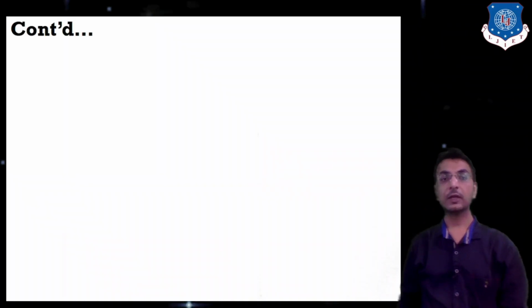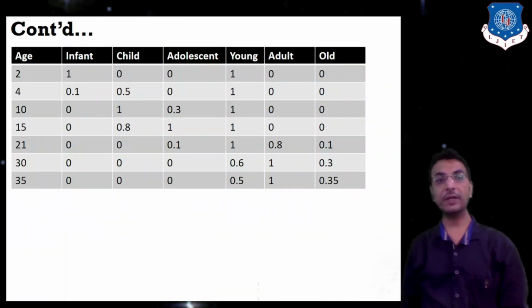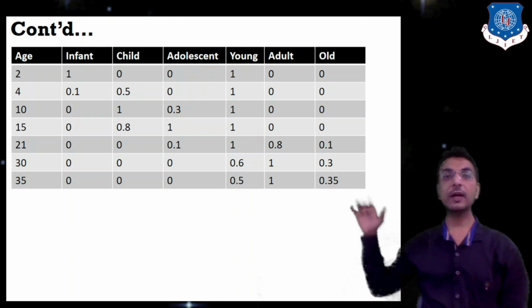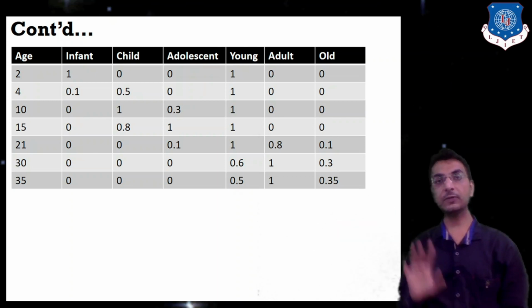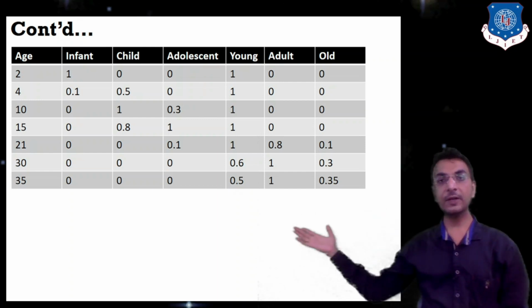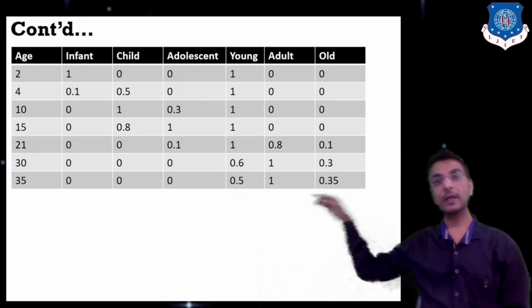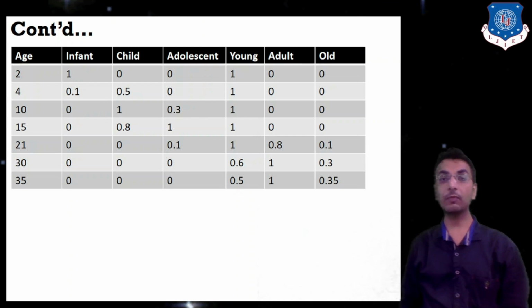Now see, here we are having one table. In this table we are having ages 2, 4, 10, 15, 21 and 35. Just for the sake of information, I have taken the information regarding 7 different categories. In case of age 2, we are having infant with membership 1 and young also with membership 1. So how will the machine be able to decide whether it is infant or young?